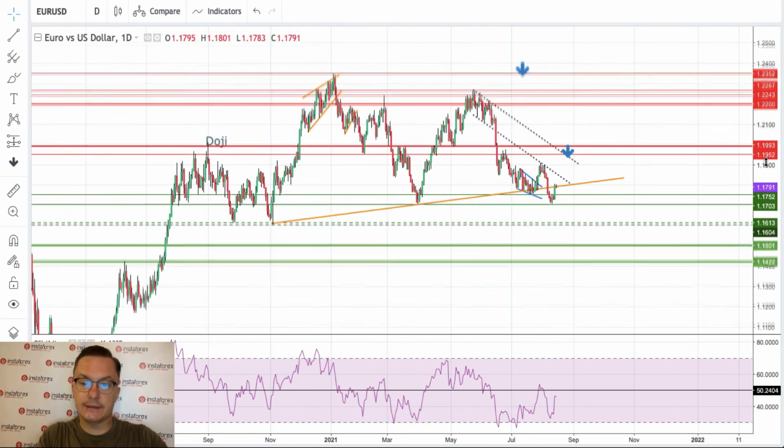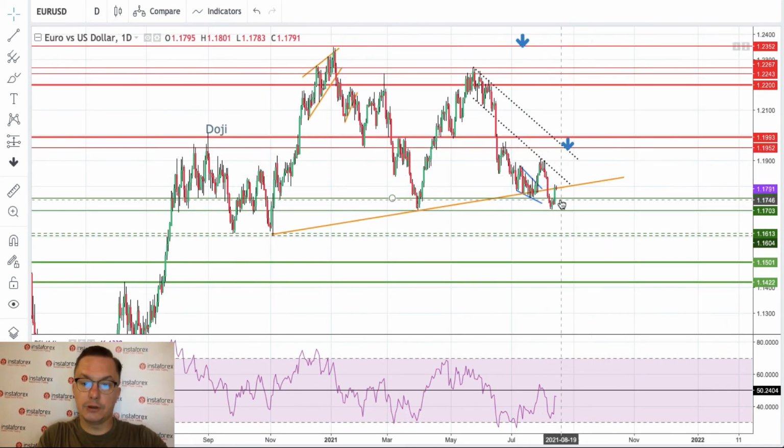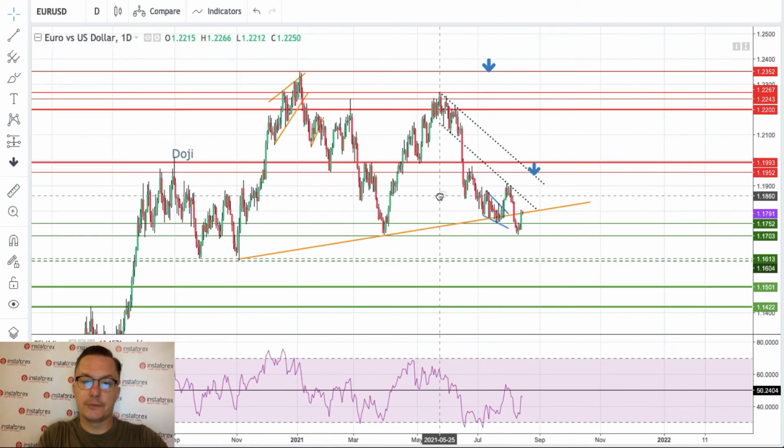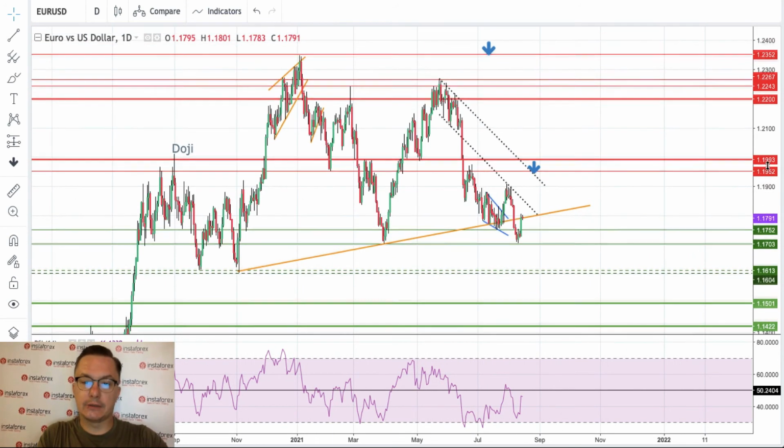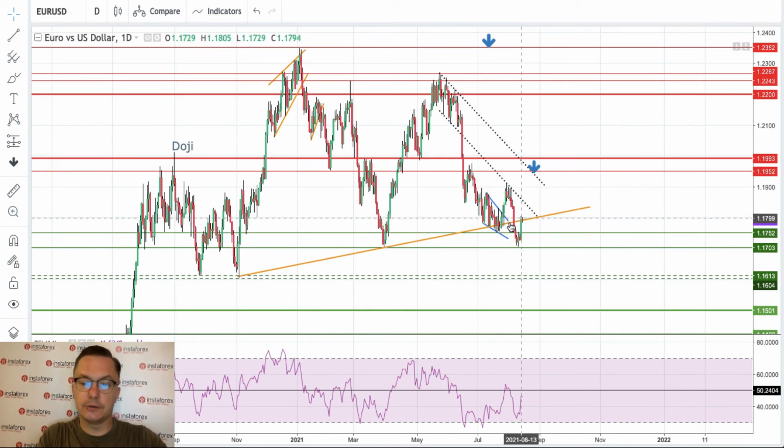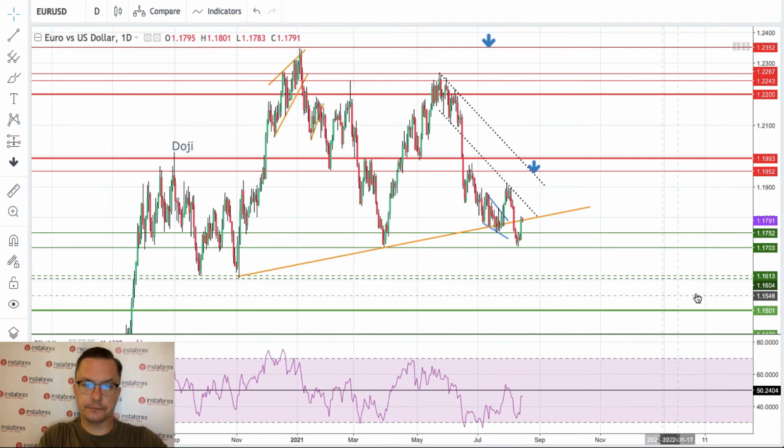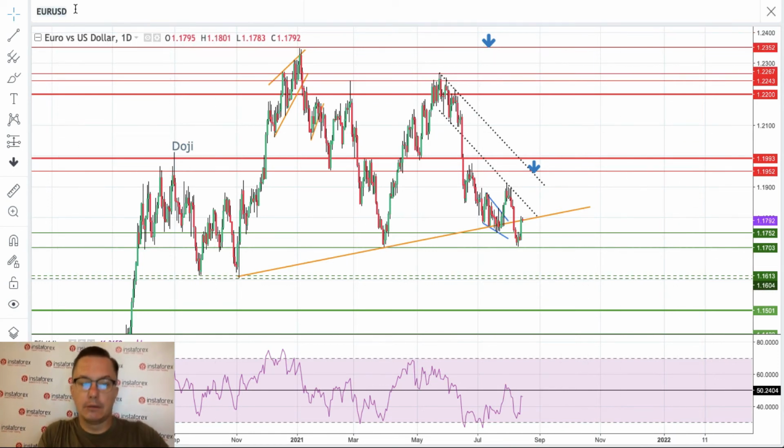So we need to see what will be the answer from the bearish side of the market. Will they have the strength to continue the move down towards yearly lows and then 2020 lows? And if so, then the drop might be even bigger and deeper than 1.1604. We might easily go below this level.